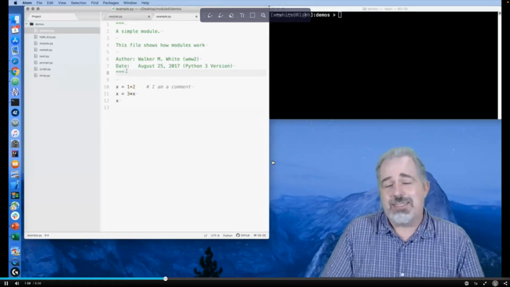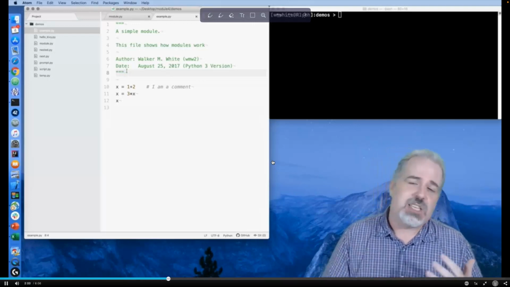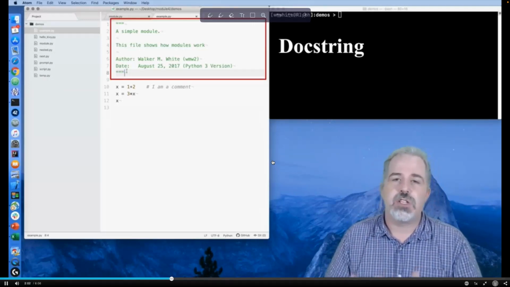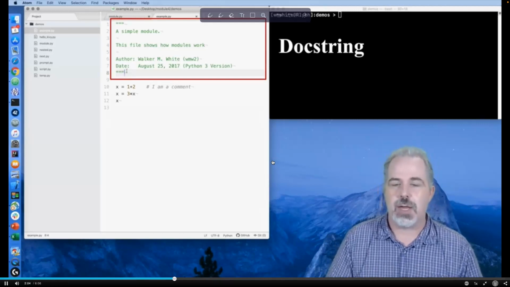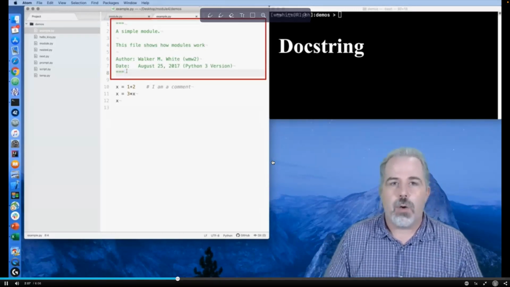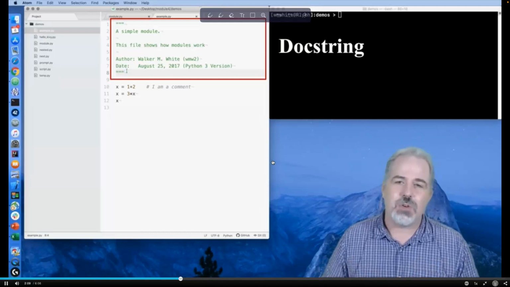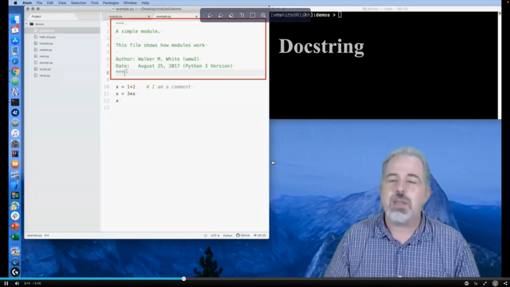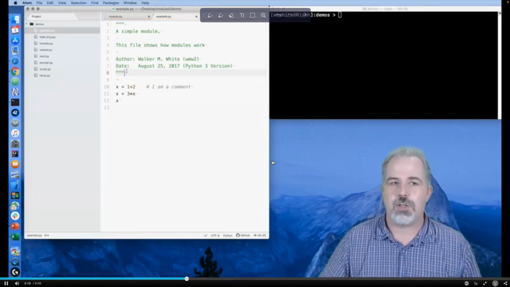And Python ignores it, sort of. This is actually a special form of a comment. It's known as a doc string, or a documentation string. The reason why we call it that, and the reason why I say sort of, will become clear in a bit. So give me a second, but I want to talk about the rest of this file first.